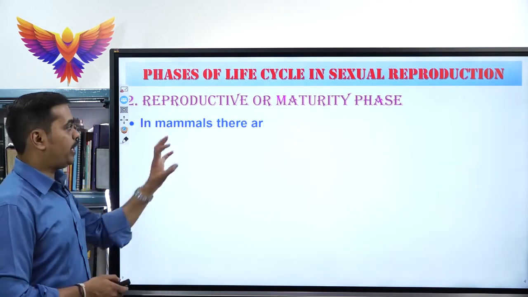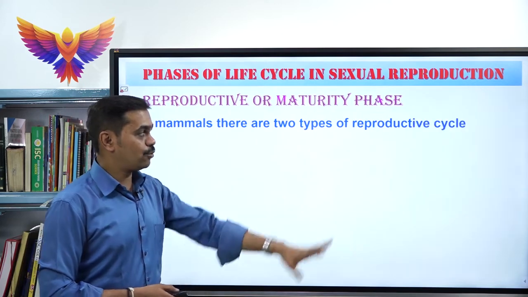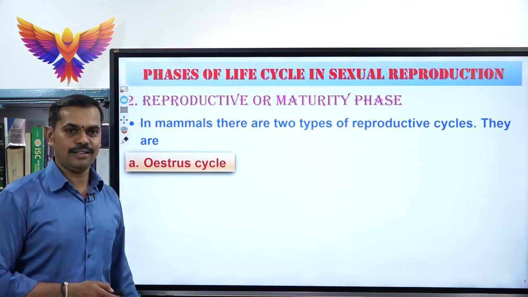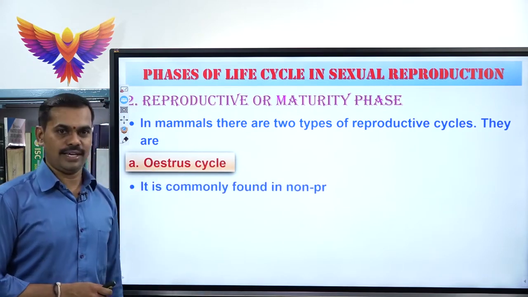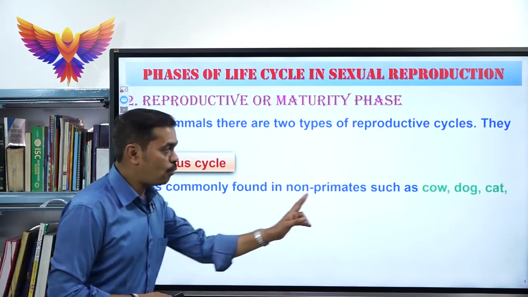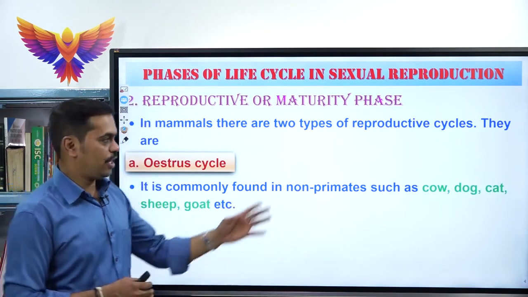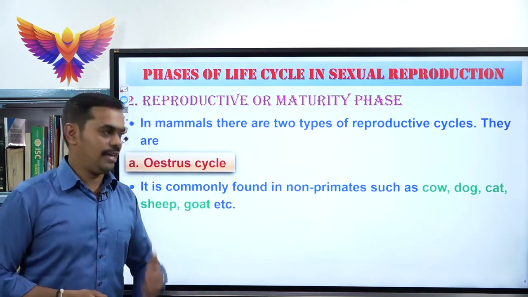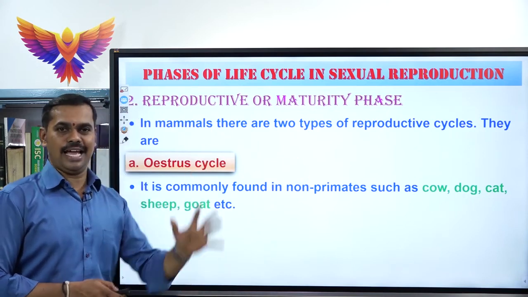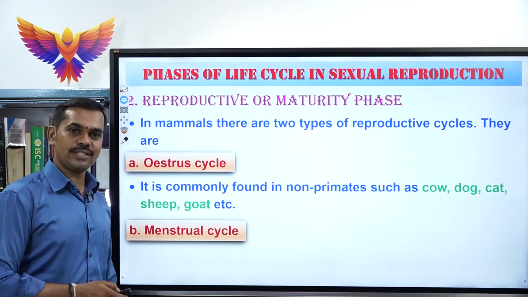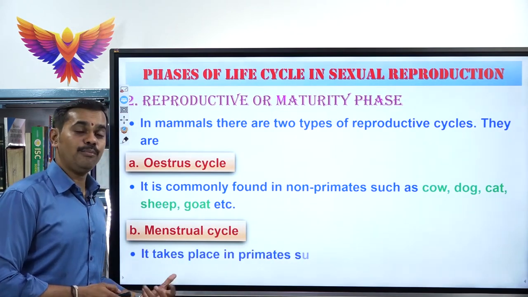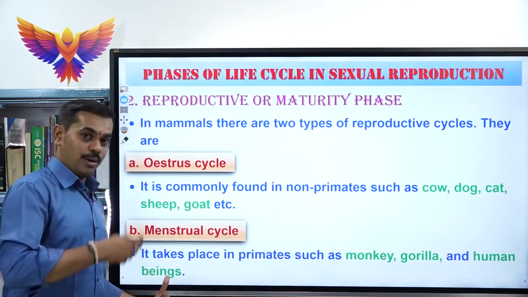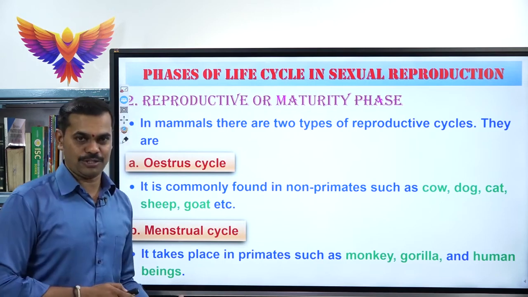Next concept, children, when it comes to mammals, mammals consist of 2 different types of reproductive cycles. The first one is called estrous cycle and the second one is called menstrual cycle. See, estrous cycle is commonly found in non-primates. Which are all the non-primates? Cow, dog, cat, sheep, goat, horse, zebra, donkey, etc. You can keep on giving the examples. And the second one is called menstrual cycle. It is commonly found in primates. Primates such as our ancestors, monkeys, gorilla and human beings. Particularly in human beings, human females you must write.